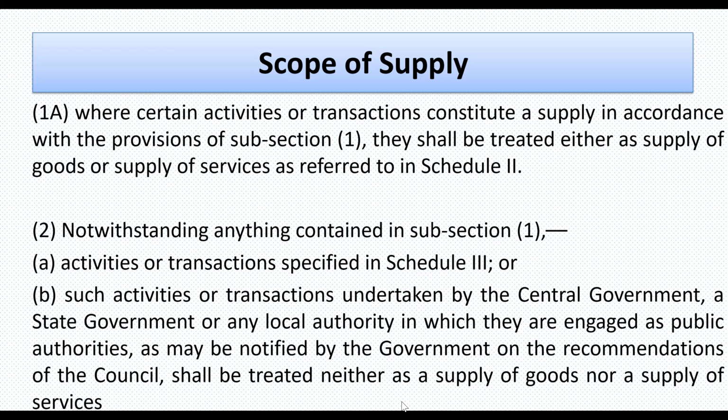Means the government has the power, the lawmakers gave the power to the government, that they can define and notify that certain supplies would not be constituted as supply of goods and supply of services. So if the government has notified that such transactions are not covered in the definition of supply, then that would not be covered under the definition of supply.